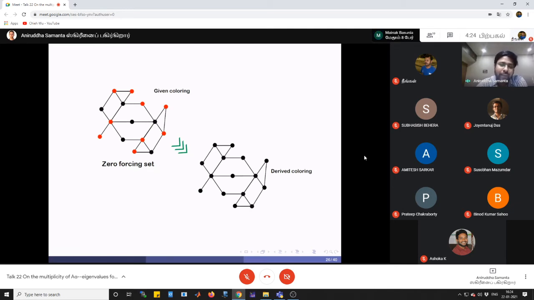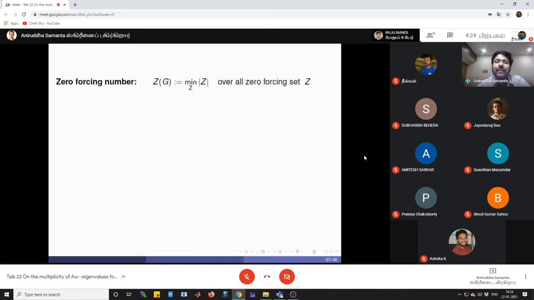Well, now we can observe that for a particular graph, we have many different zero forcing sets, right? But we are basically interested in finding the zero forcing number. So what is the zero forcing number? The zero forcing number is the minimum of the cardinality of Z over all zero forcing sets. So the minimum cardinality of a zero forcing set, that is the zero forcing number.